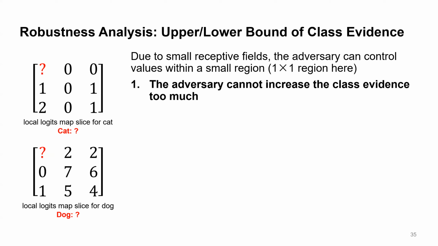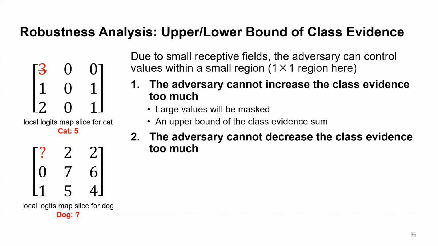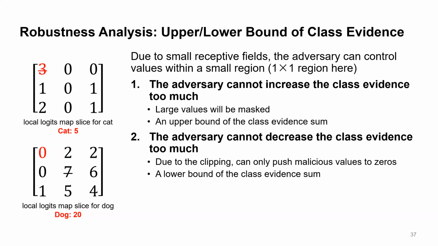Then we can claim that the attacker cannot increase the malicious class evidence too much because large values will be detected and masked. For example, in this cat slice, any values larger than 2 are going to be masked. So we will have an upper bound for the class evidence sum. Second, we can also claim that the attacker cannot decrease the class evidence too much because we have clipped all negative values to 0, so the attacker can only push the malicious values to 0. So we have a lower bound for the class evidence sum.